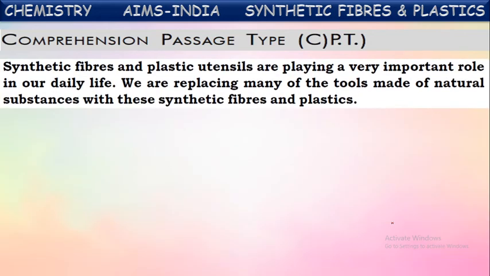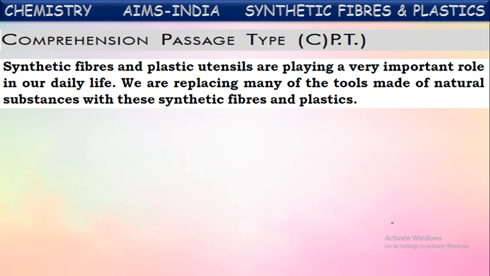Next, comprehension passage. See the passage given so we can answer the questions later. Synthetic fibers and plastic utensils are playing a very important role in our daily life. We are replacing many of the tools made of natural substances with synthetic fibers and plastics.